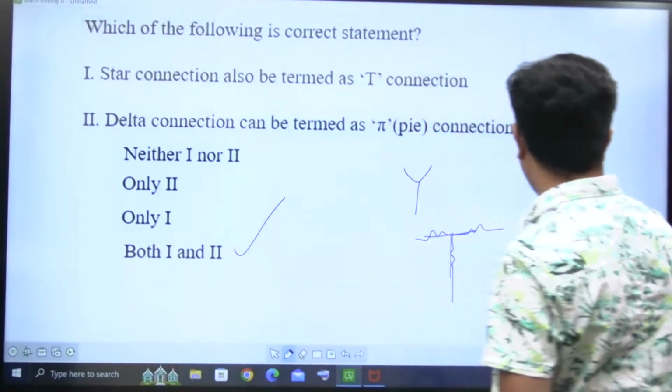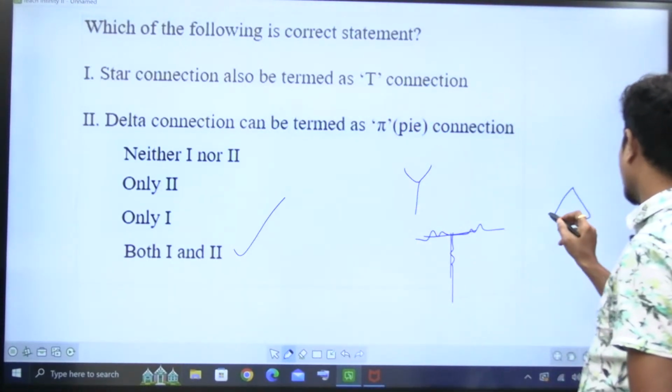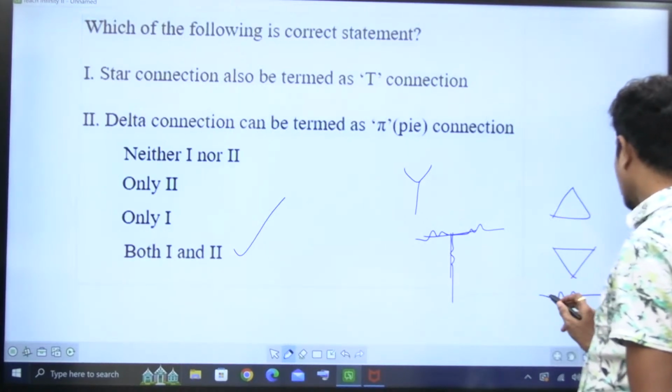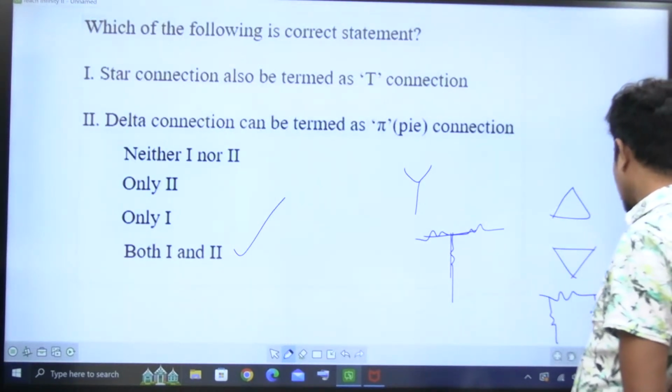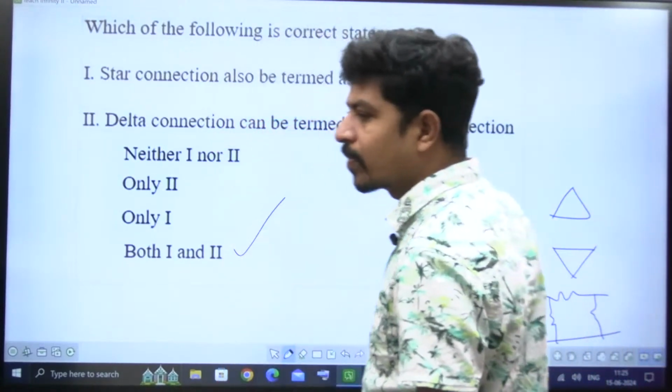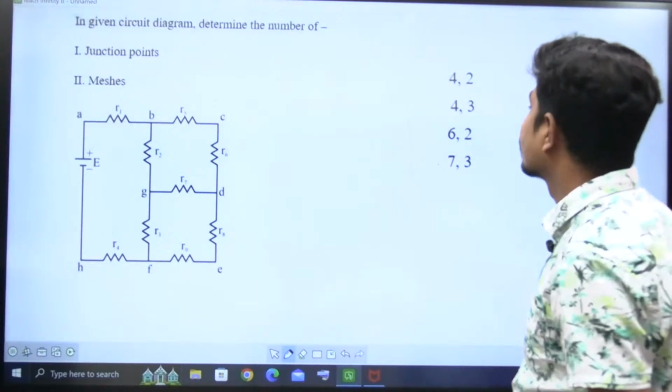Delta is also pi. Why? Delta connection, yes, this way. I can draw it this way also. This is one arm of the delta, this is another arm of the delta, and this is another arm of the delta. Delta connection and pi connection both are the same. Right? Next question, please.